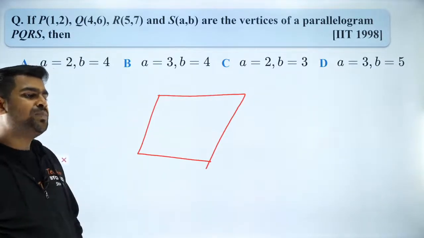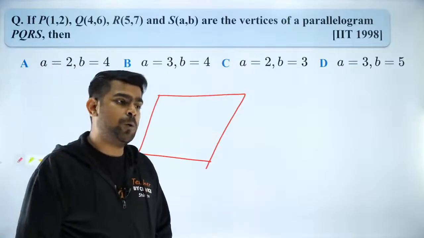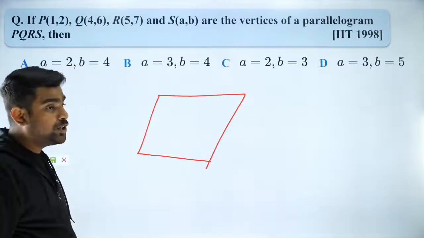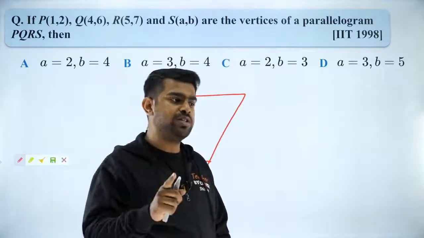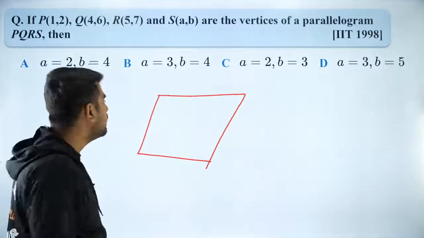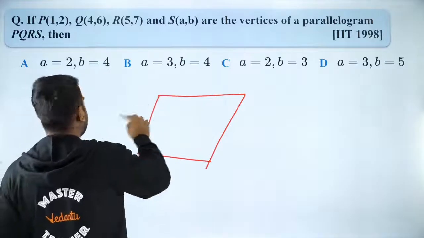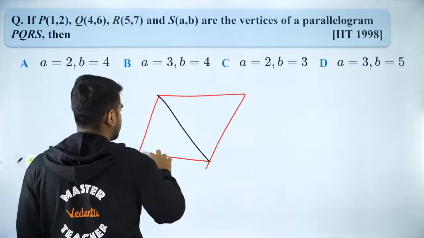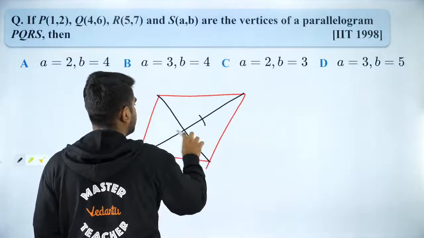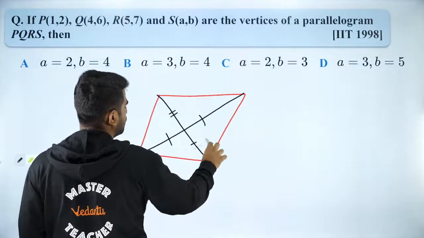Yes. Diagonals bisect at 90? No. Kirito, that's only for a rhombus. That's only for a rhombus. So please don't mistake. Okay. So the main property for a parallelogram is diagonals bisect each other. That is the important property which you should know.